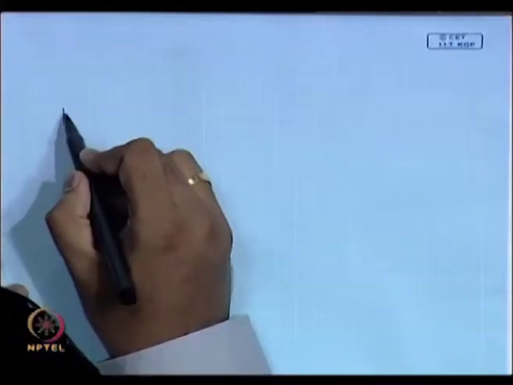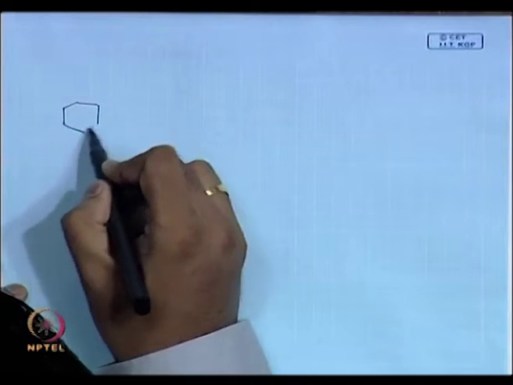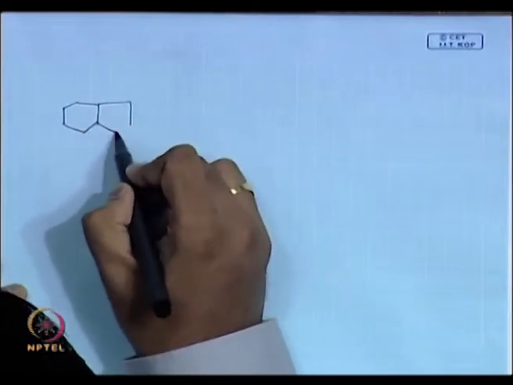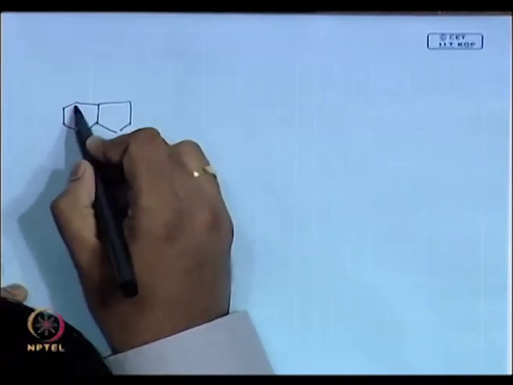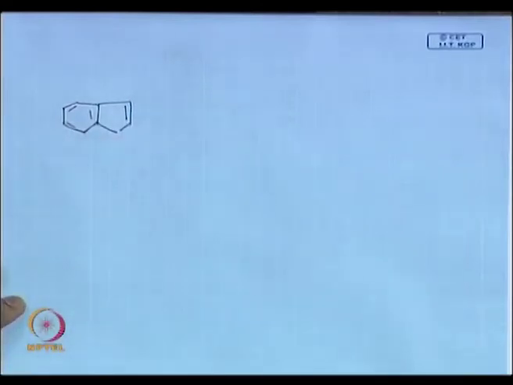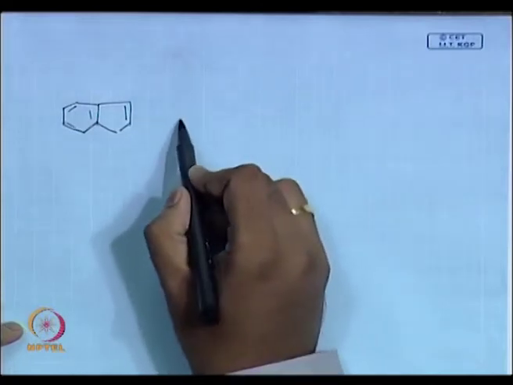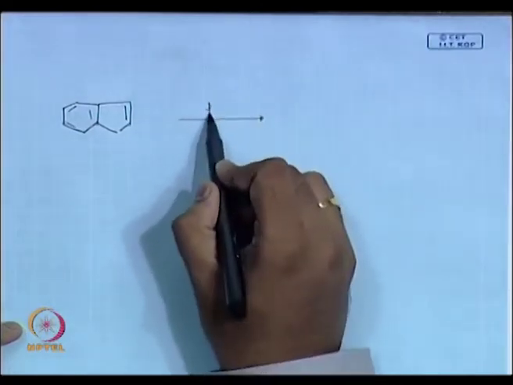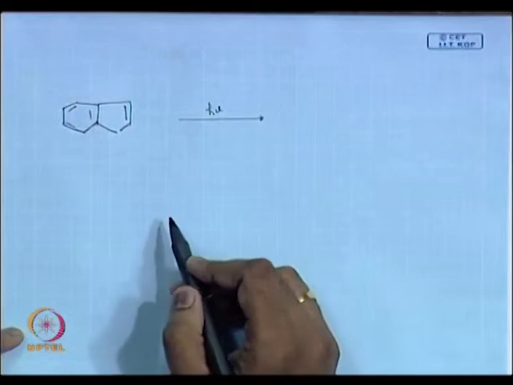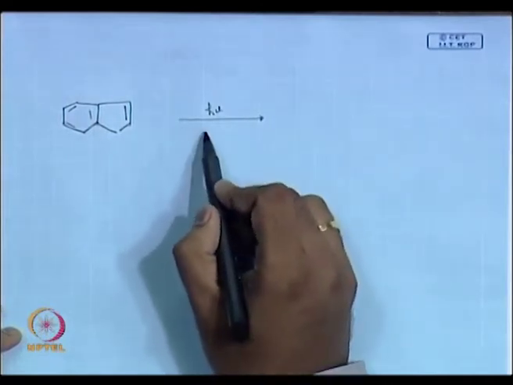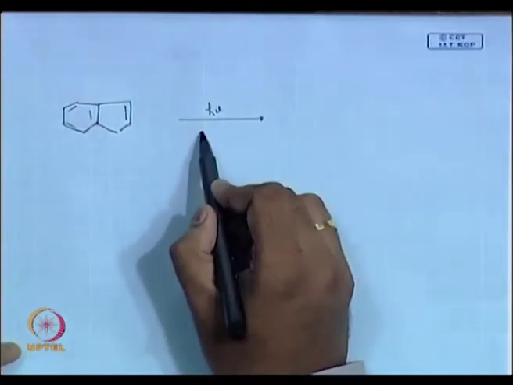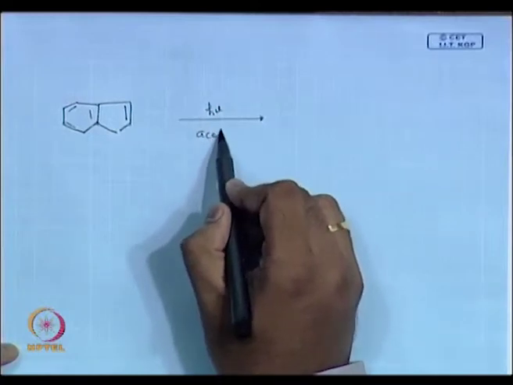Now, I take another example, an aromatic system. Okay. I am photolysing this in, you can take any solvent, or say I am taking acetone.